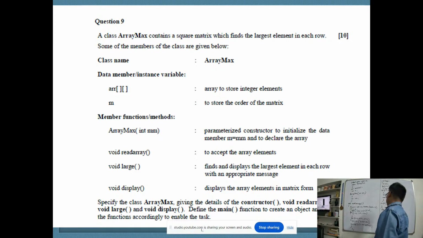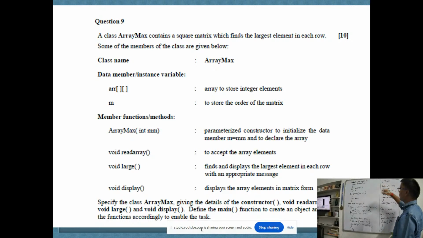Again, the next function is void display. Here again I use the loop for i equal to 0, i less than m, i plus plus. For j equal to 0, j less than m, j plus plus. System.out.print m ij plus I use the space. I close it. Now we will make the main function, public static void main string.